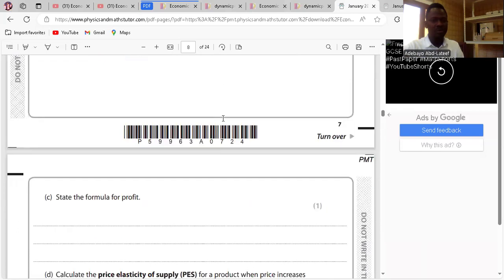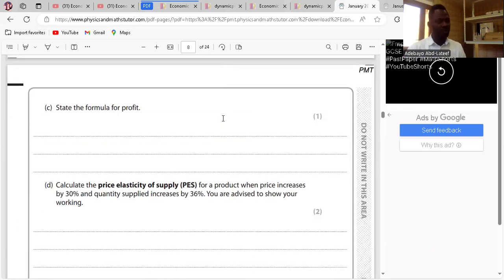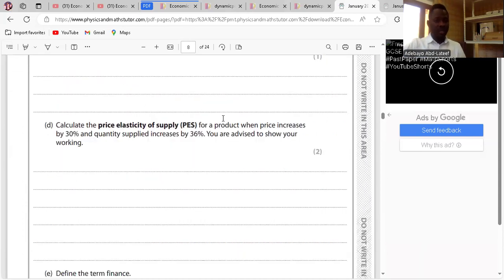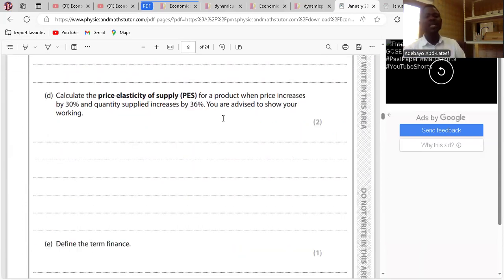So move on. State the formula for profit. Profit is total revenue minus total cost. Done? So move on. So question D, are you there? So calculate the price elasticity of supply. For a product, okay, we have it there.